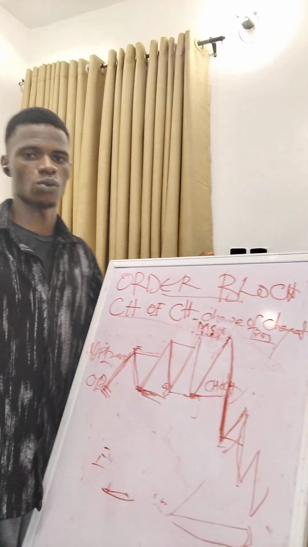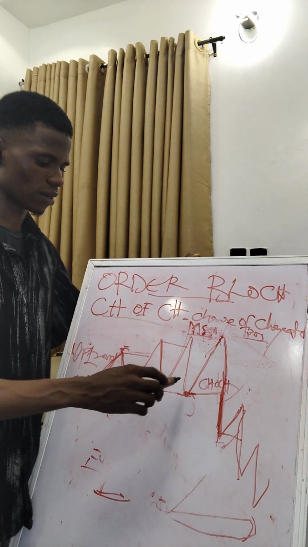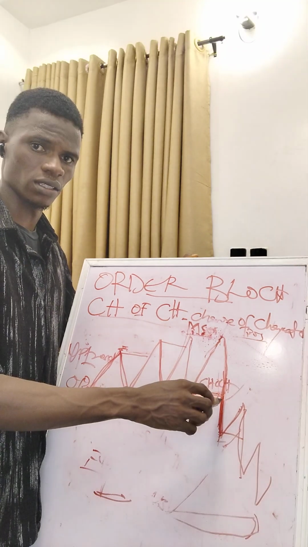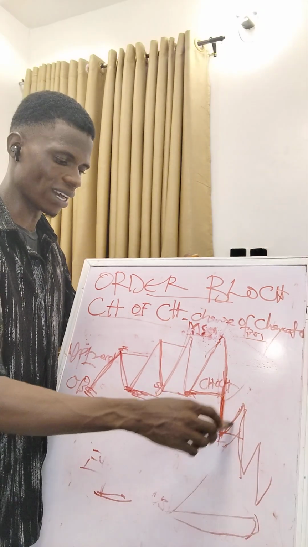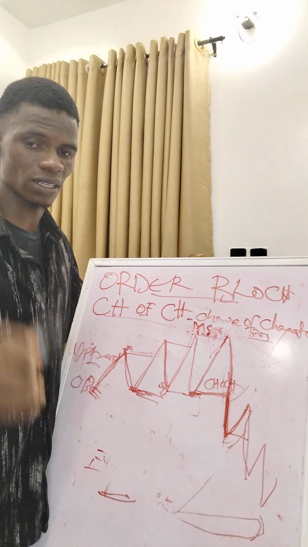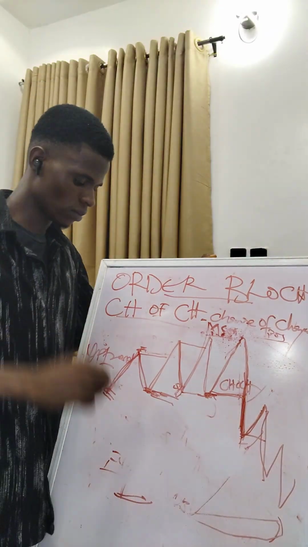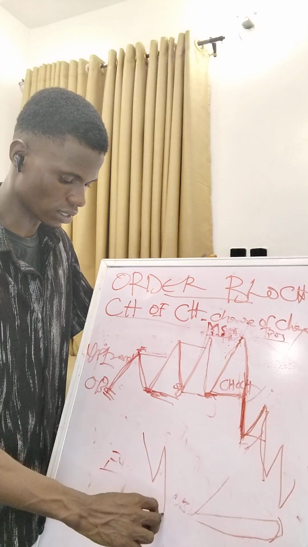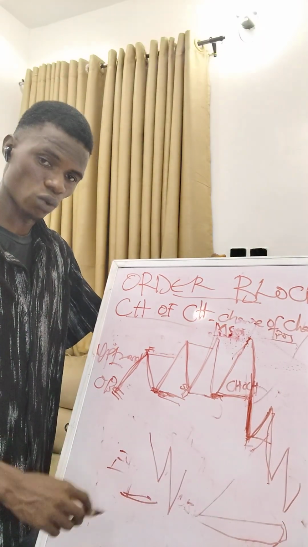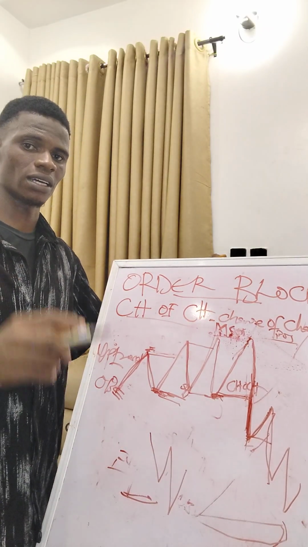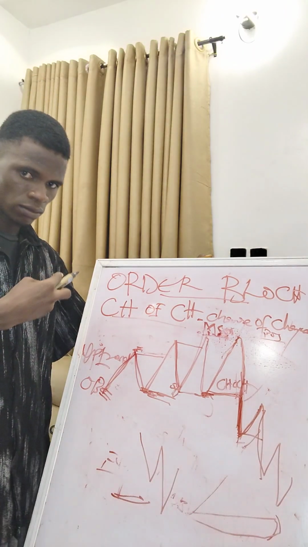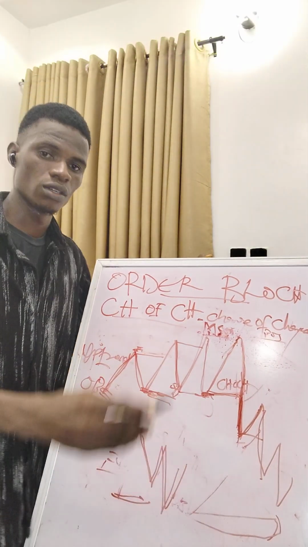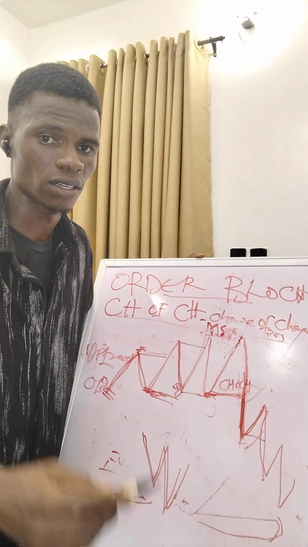You see now? So that is how it works. The moment the market breaks this, causes this change of character, then it comes down, then pulls back, because the market will always pull back. I always say that the market breathes in and breathes out. It breathes in like this and breathes out, breathes in again and breathes out. So you follow the breathing of the market.